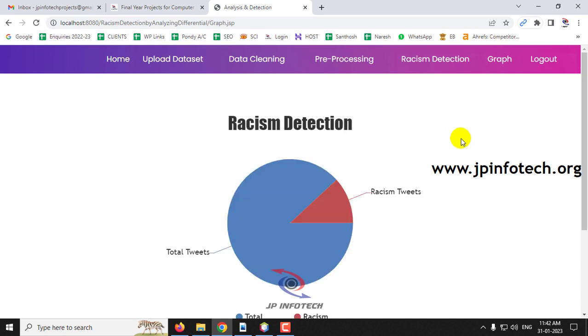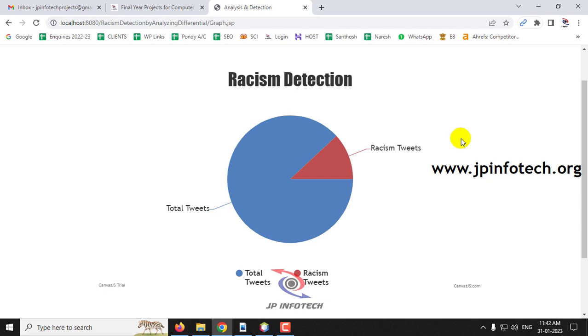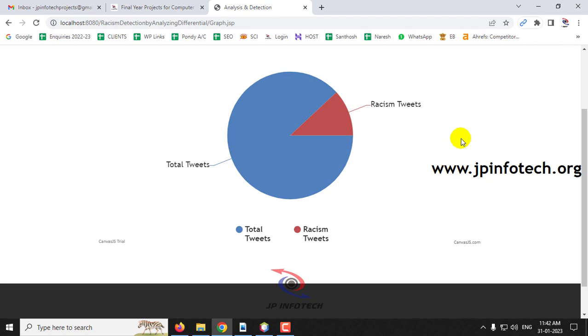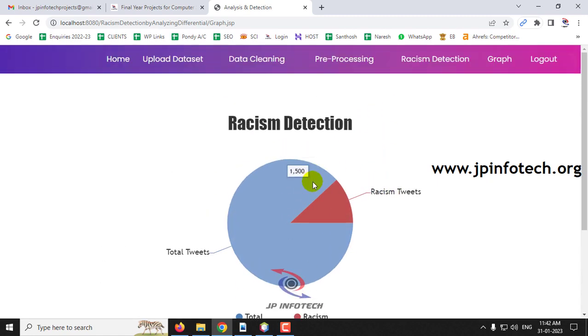Here you can see the racism detection graph, and this is a static graph. This is not a dynamic graph because it is processed according to the dataset that we have given. It consists of around 1500 tweets in total, and of those, 201 tweets are racism tweets, so that is classified and shown in this graph.